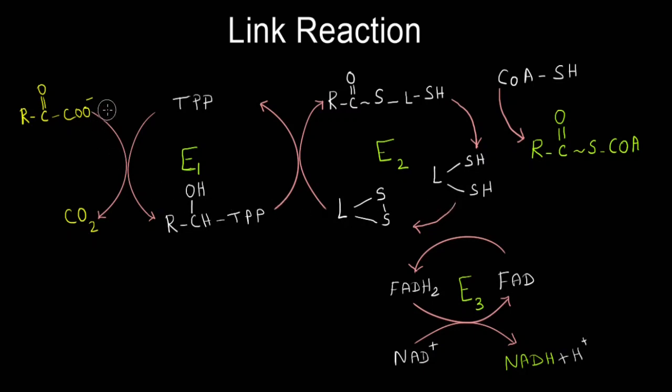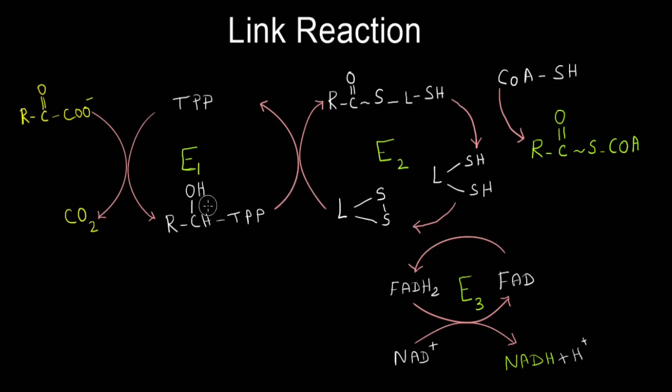Now let us learn. When pyruvate enters into the reaction, there is decarboxylation and formation of hydroxyethyl intermediate. This hydroxyethyl intermediate binds with thiamine pyrophosphate of E1 and forms hydroxyethyl thiamine pyrophosphate. You remember, E1 involves in two processes. One is decarboxylation and the other one is oxidation. That is why it is known as oxidative decarboxylation. Yes. Now this hydroxyethyl group undergoes oxidation and forms acetyl group.